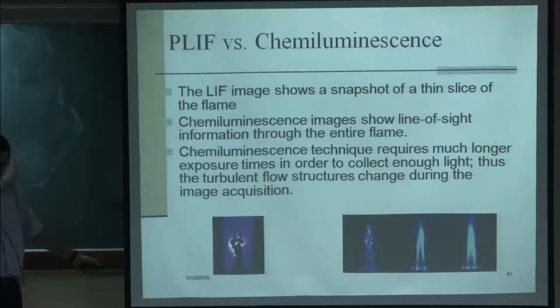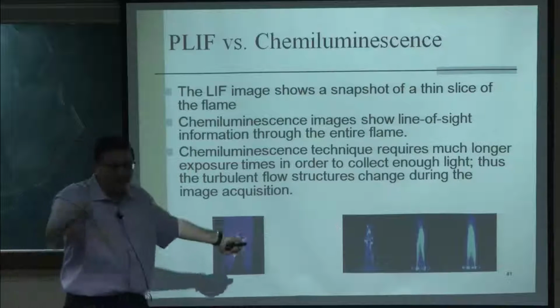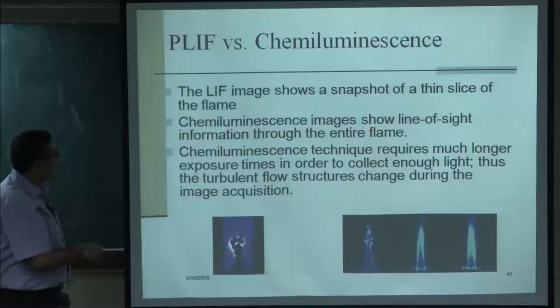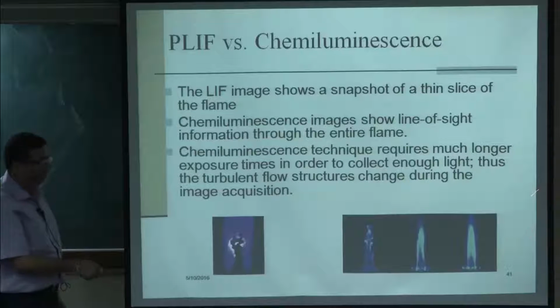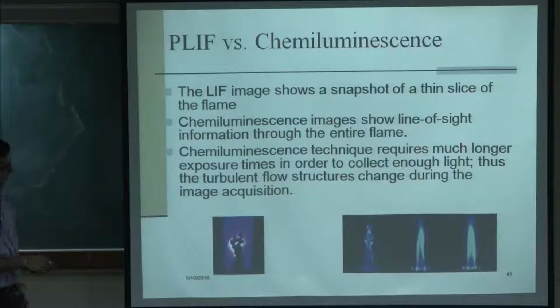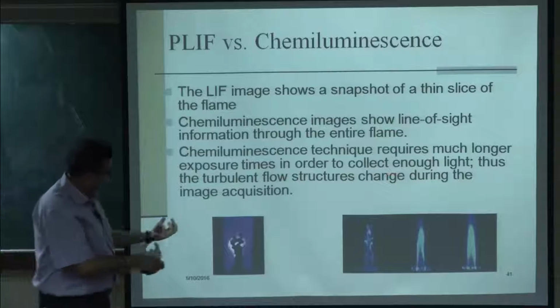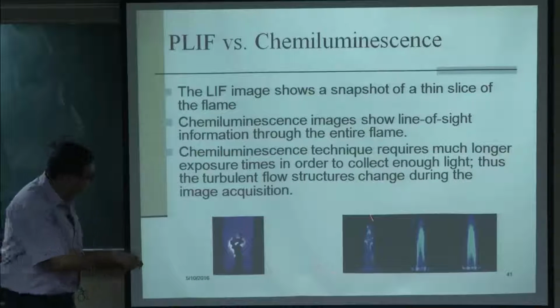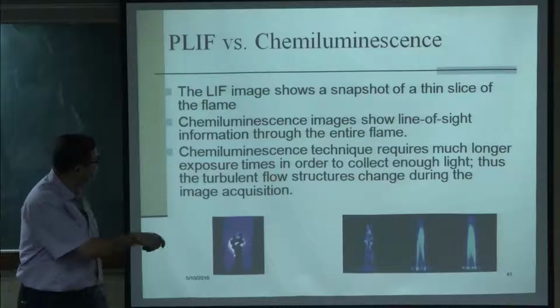Here PLIF is a snapshot, then we can move the laser a little bit and get different cuts of the flame, but here this is completely a spatial average. So, that is something that cannot be distinguished. That is one of the disadvantages of chemiluminescence. Another thing is that the chemiluminescence technique requires much longer exposure time in order to collect enough light, and therefore, during that time the turbulent flow structure changes.